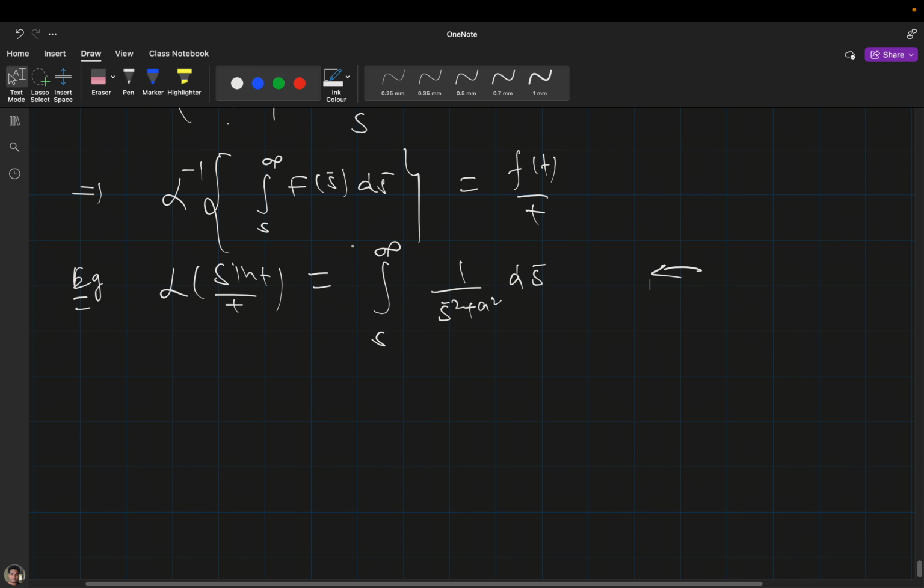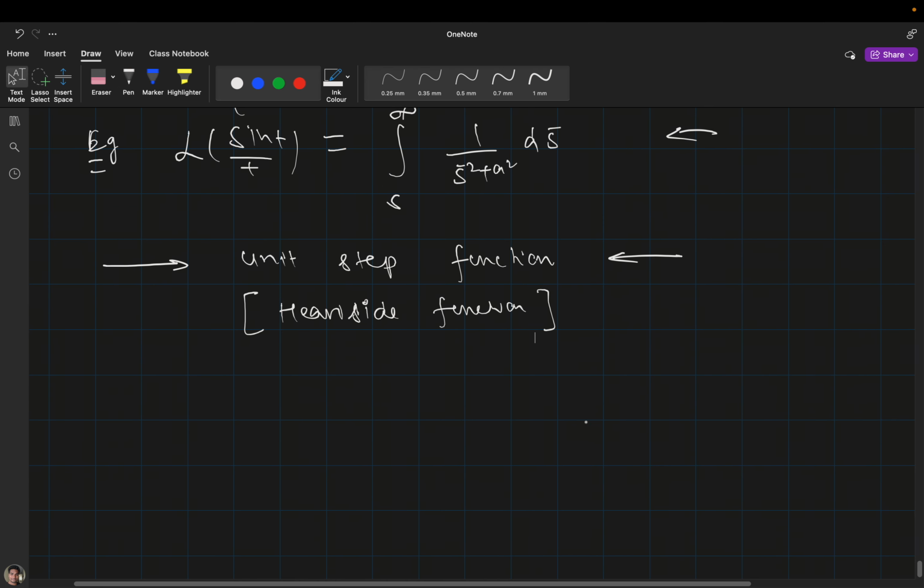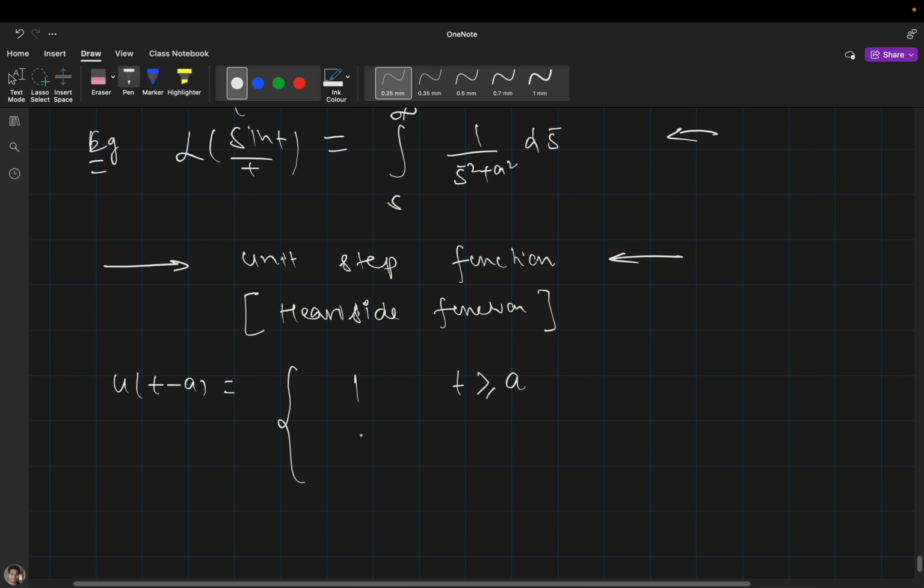Okay, now let's move to the unit step function. This one is also called the Heaviside function. From the definition, the value of this will be 1 when t is greater or equal to a, and the value will be 0 when t is less than a.